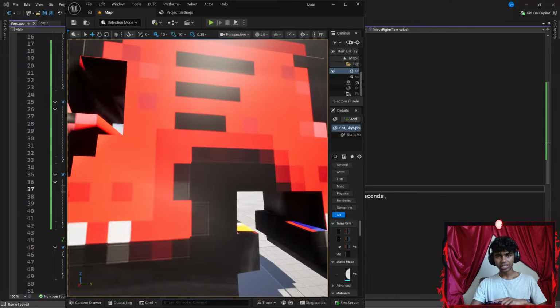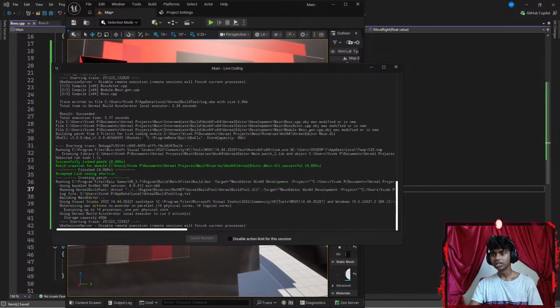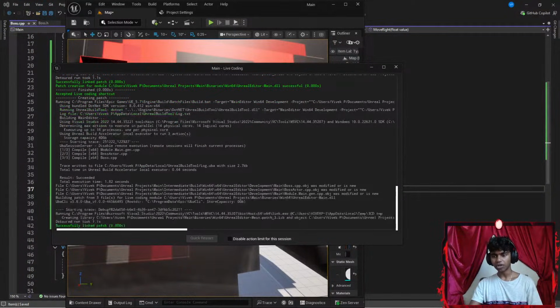Now let's hit Control S to save the code, open my Unreal Engine again, and go with Control Alt F11. This is going to be patching my code up.